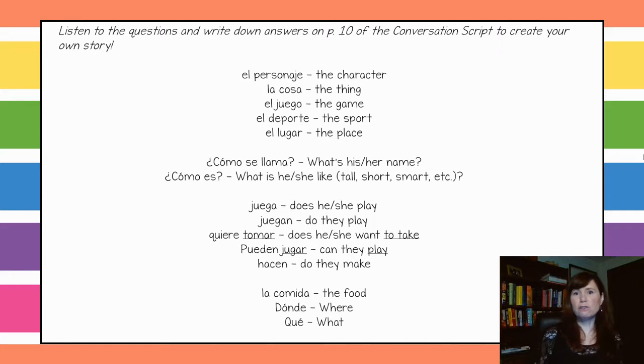In sections 1 and 2 are the questions. And then in section 3, you can fill in the blanks with your answers and you have your own story.